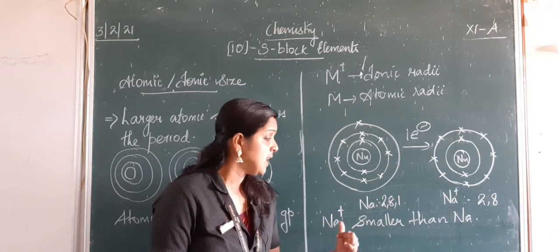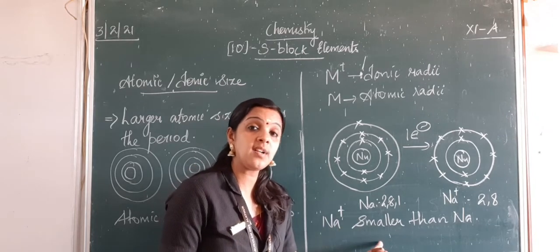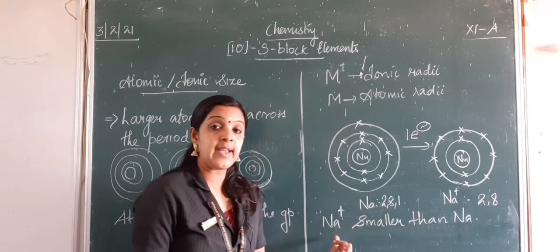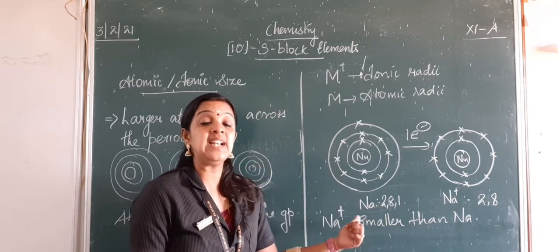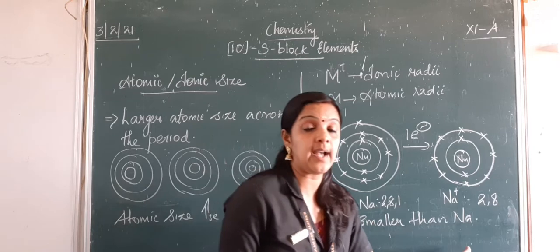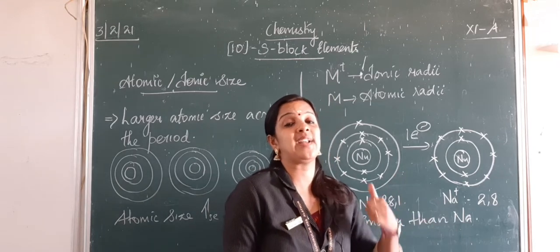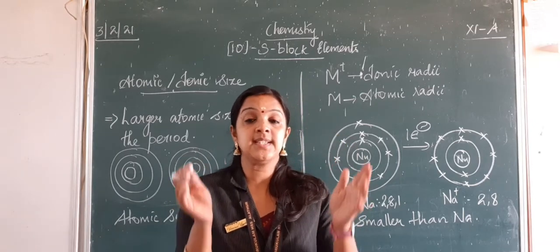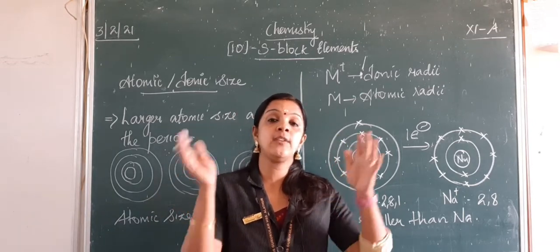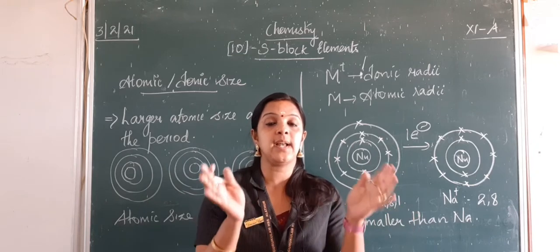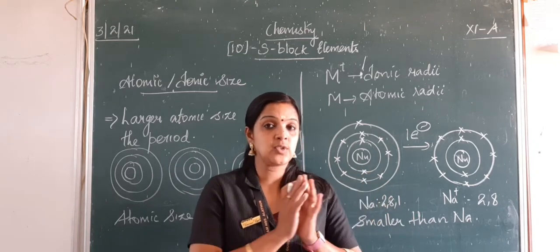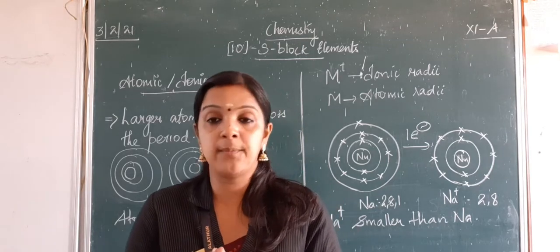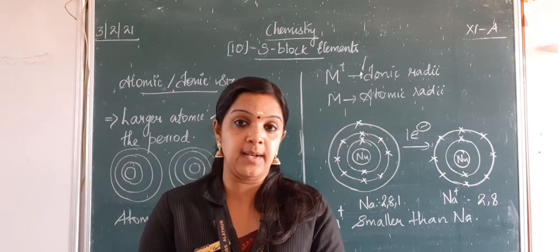So I can say Na+ has got a smaller size compared to that of sodium, which means the ion radii will be less than that of its parent atom. This holds good for any electropositive element. So when I say a metal, size will be much bigger than when it loses its electron, because the number of shells will decrease. So that is what we have with respect to atomic and ionic radii. Now we will get back into ionization enthalpy.